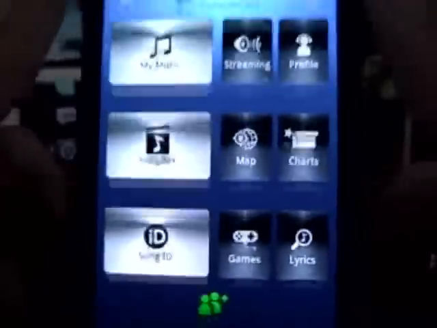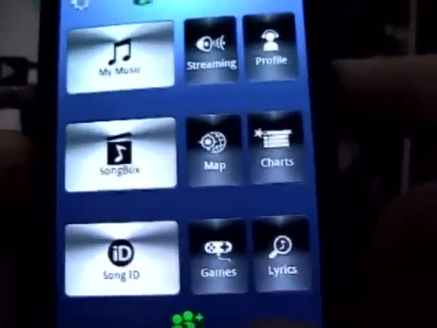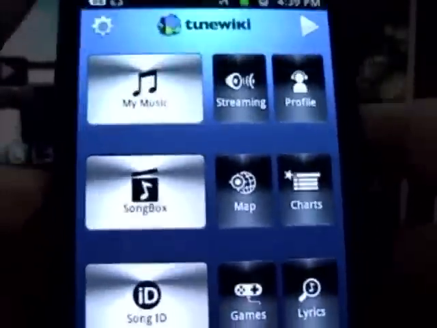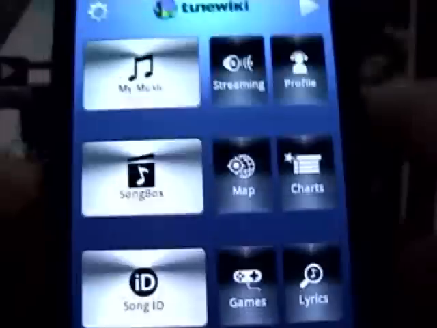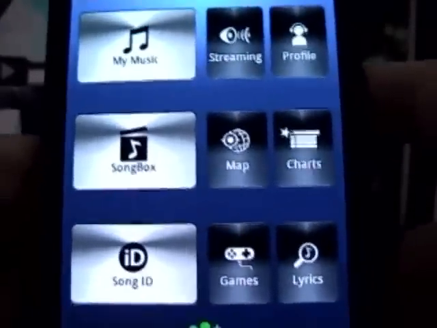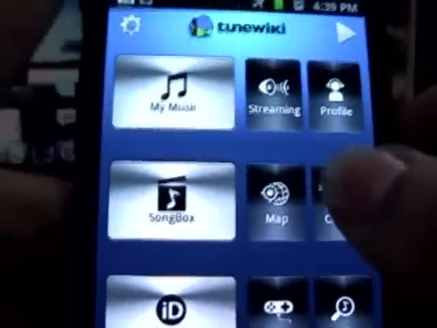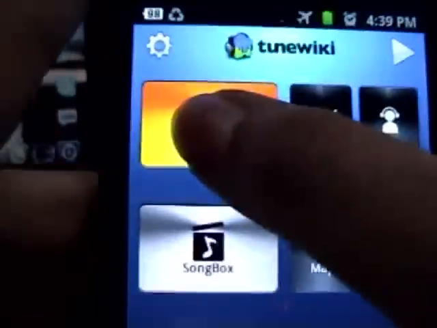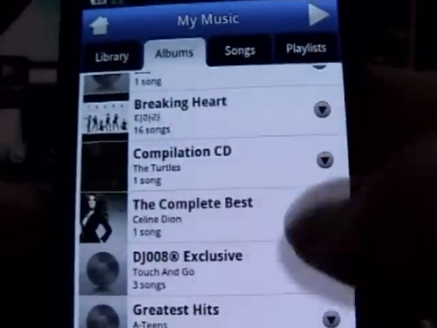And here we go. Now I really love this application because it incorporates a lot of different things. It's not only a music player, you can actually share it. It's a social music player. You can share the lyrics, you can see who is playing what, where, when. It's actually an FM radio as well, and there's a lot of social stuff that you can do on this application. So let me just go into the music part of it, and let's just select any song.